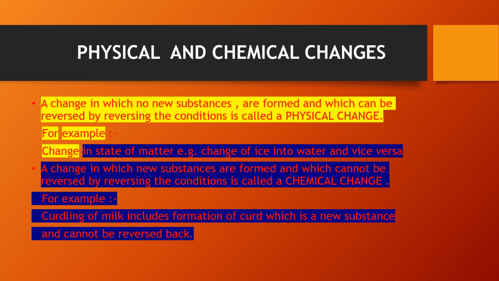Now we will know what is a chemical change. A change in which new substances are formed and which cannot be reversed by reversing the conditions is called a chemical change. What are the examples? Curdling of milk includes formation of curd, which is a new substance and it cannot be reversed back into milk. So curdling of milk is an example of chemical change.